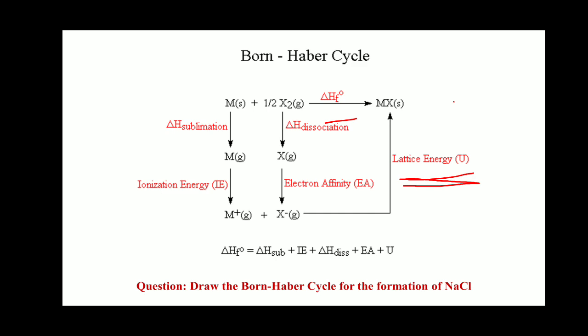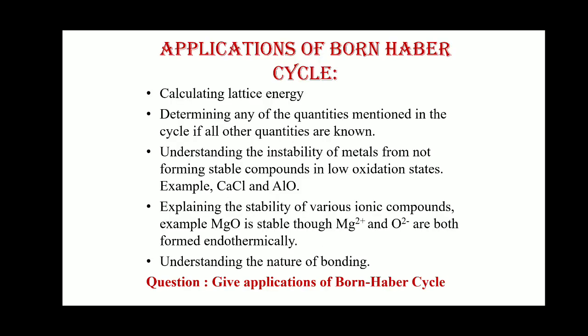Then instead of metal you have to write sodium, and instead of halogen you have to write Cl. These types of questions will come from this topic.